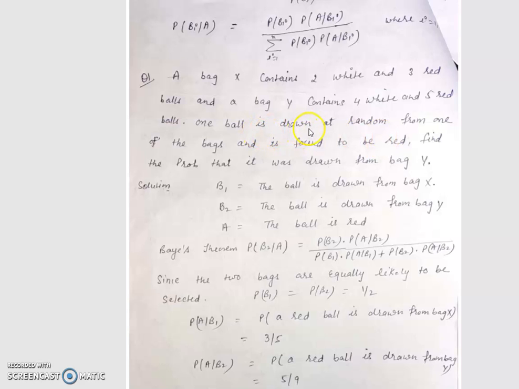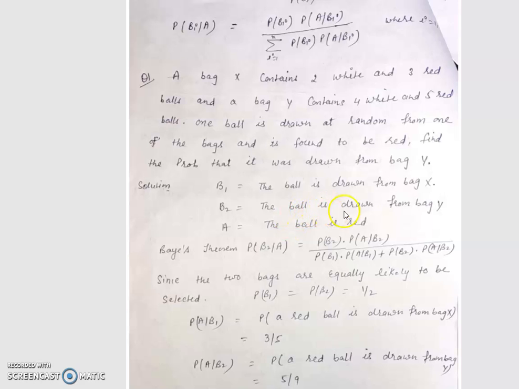The ball is drawn at random from one of the bags and it is found to be red. Therefore A is the notation that the ball is red. Now what do we have to find? By the Bayes theorem, we have to find the probability of B2 upon A. What is B2?